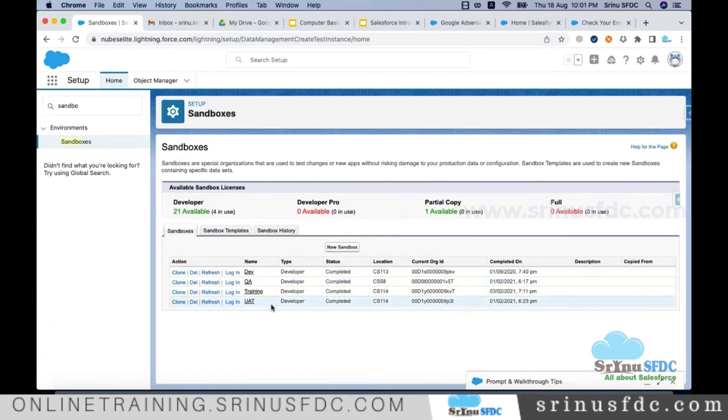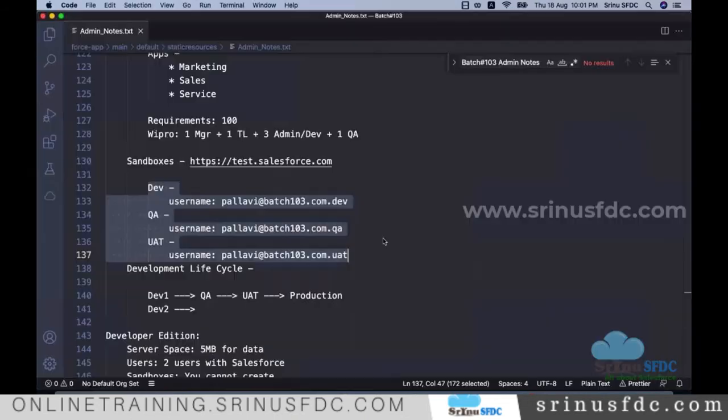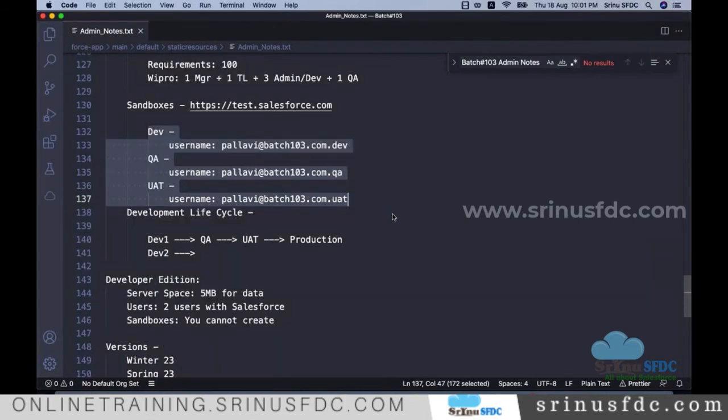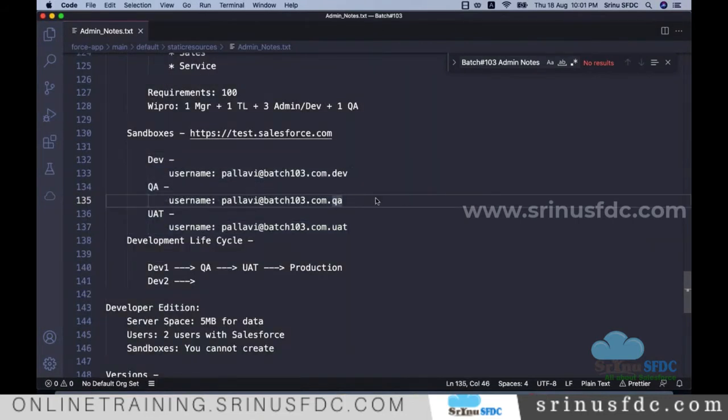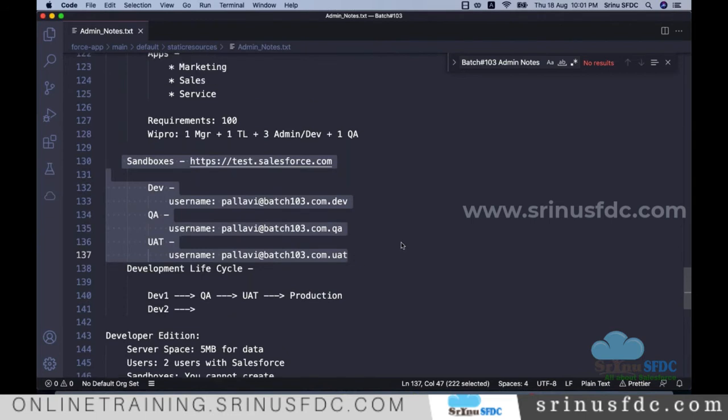So in general, this is the process. You just need to know how this process works. But for the time being, since we don't have access to these sandboxes, whenever it's needed I'll open my account and show you. For you, as part of this training, no need to bother about having the sandbox.